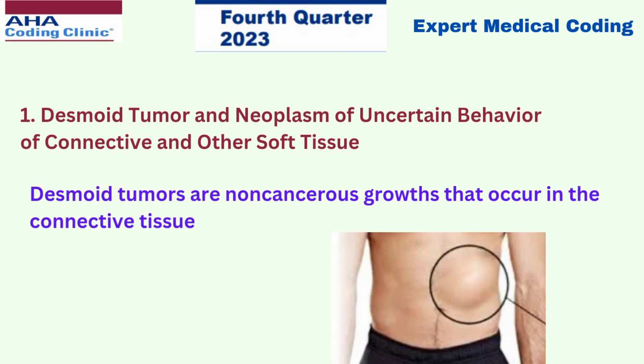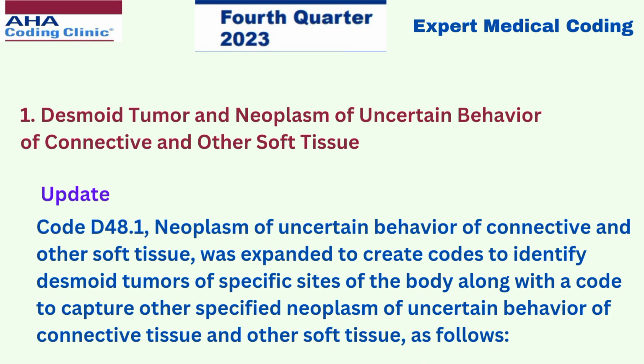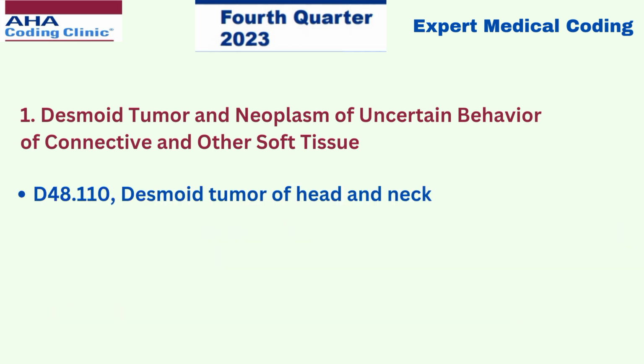Desmoid tumors are non-cancerous growths that occur in the connective tissue. And the update here is the code D48.1, that is neoplasm of uncertain behavior of connective and other soft tissue, was expanded to create codes to identify desmoid tumors of specified sites of the body, along with the code to capture other specified neoplasm of uncertain behavior of connective tissue and other soft tissue as follows. D48.1 has been further expanded as D48.110, desmoid tumor of head and neck,